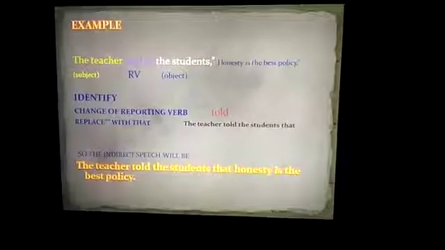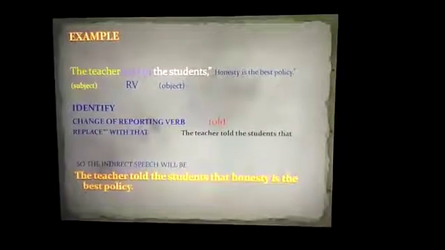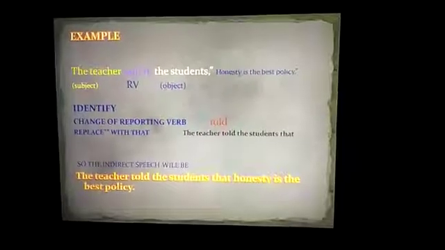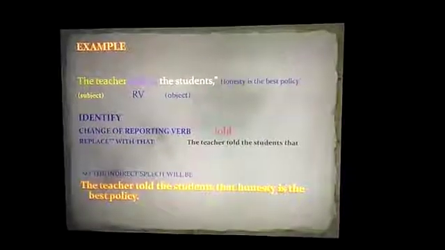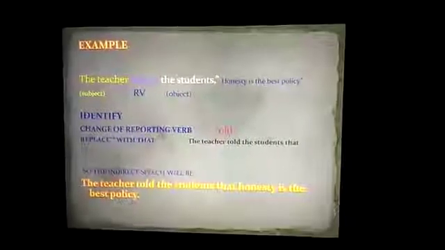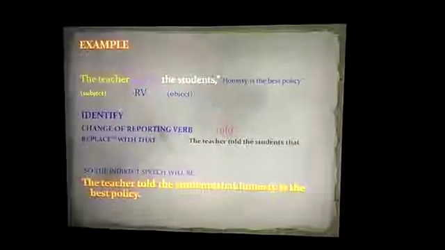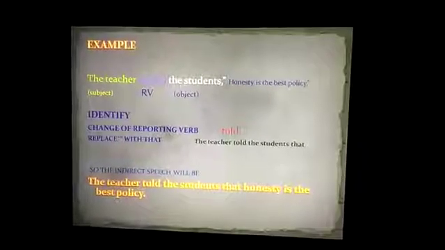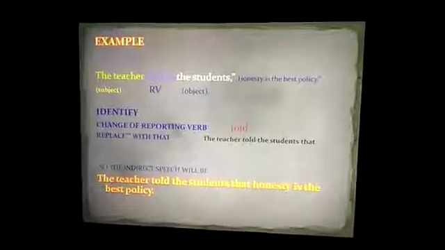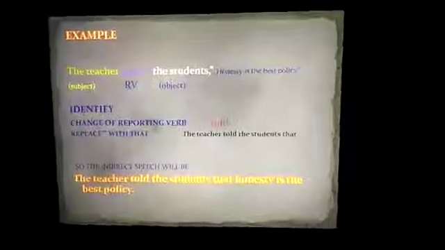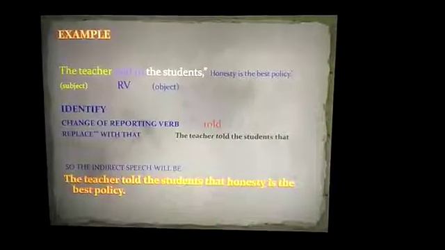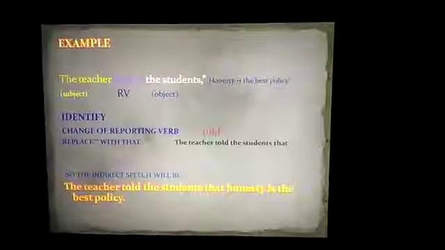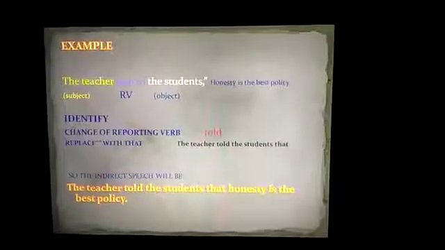He is at the giving end. So teacher becomes the subject. Students are at the receiving end, so they become the object. And the reporting verb is said to. Now we have to change the reporting verb. Said to is converted to told. So when we replace inverted commas with that, the sentence becomes: the teacher told the students that honesty is the best policy.